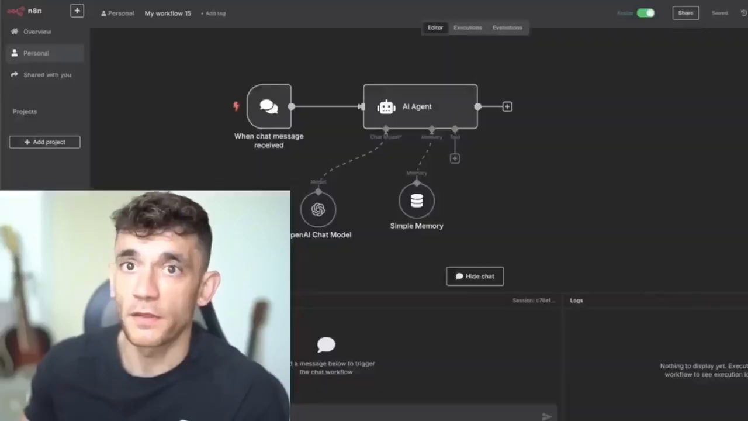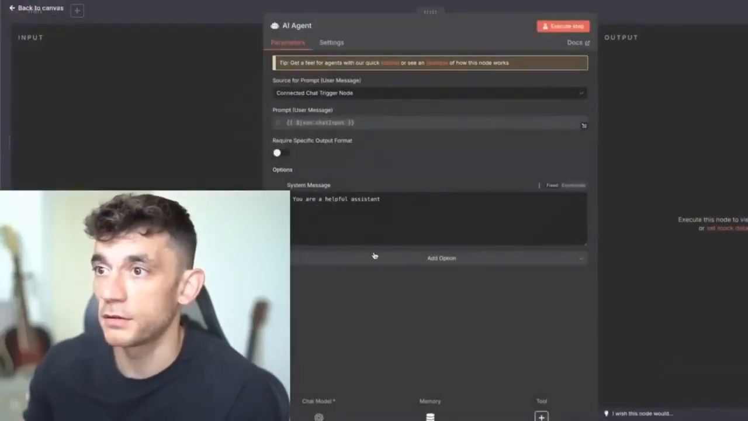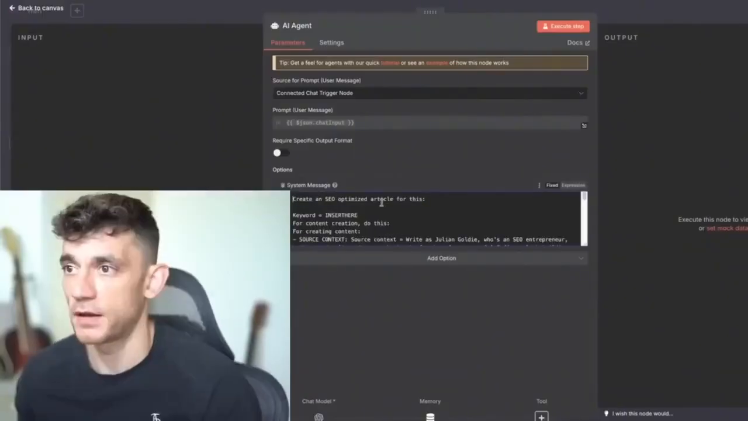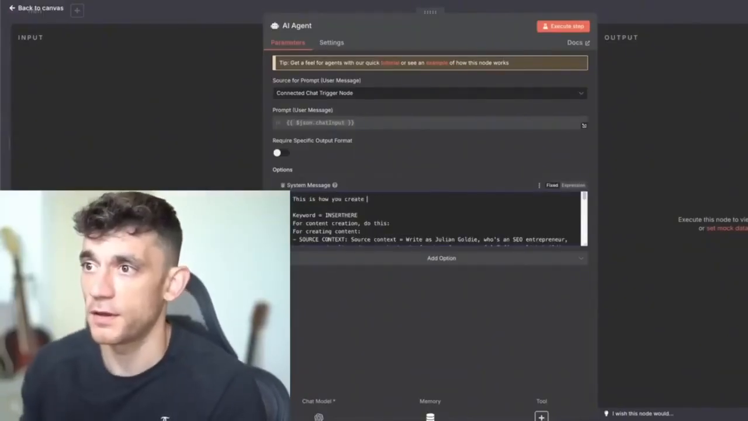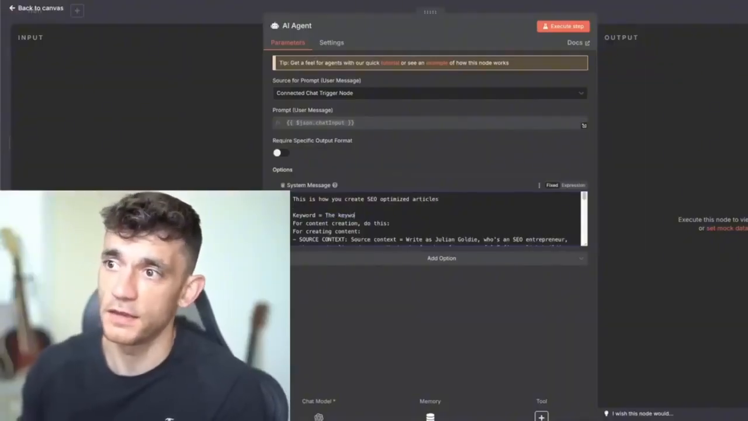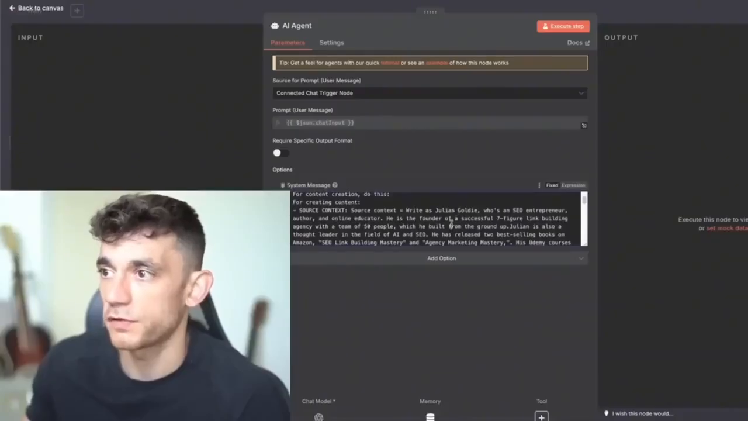We're going to grab that prompt and then we go back over here and go to the AI agent inside here, system message. We're going to take the system message and I'm going to say this is how you create SEO optimized articles. And the keyword equals the keyword I specify to you. Then we've got context. So you can just replace this with information about you, your business, etc.